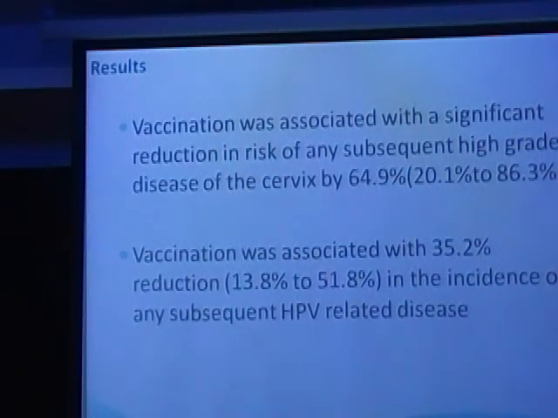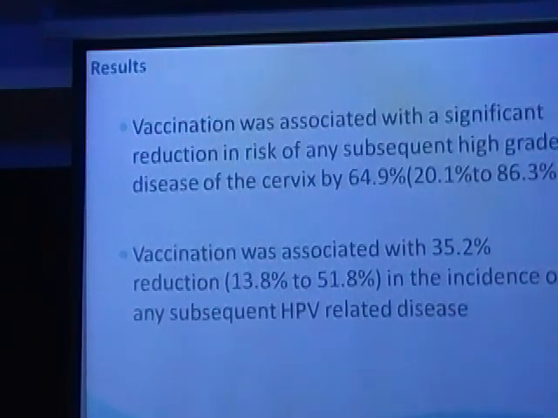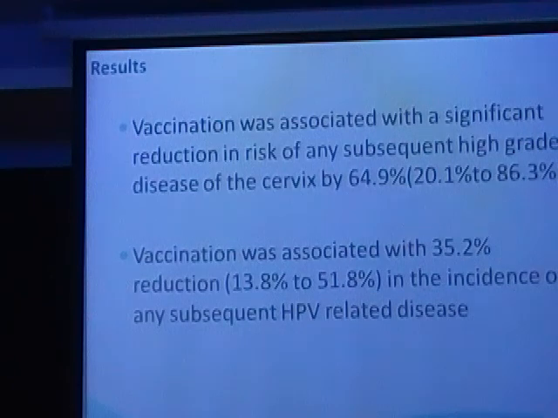For boys. So the vaccine is approved in 127 countries. There are 52 countries where it is approved for usage in men also. India is not one of them, because it has not been found to be a very cost-effective strategy to prevent penile cancer and other cancers. But 52 countries have this approval for men: Australia, US, Canada, New Zealand, and a lot of European countries, but not India.